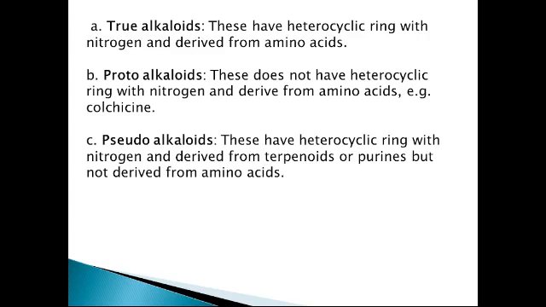True alkaloids, they are having nitrogen in heterocyclic ring and also derived from amino acid. Whereas pseudoalkaloids, these are the alkaloids having heterocyclic ring with nitrogen but they are not derived from amino acids. They are derived from terpenoids and purine by the plants in their biosynthetic pathway. In the biosynthetic pathway, the precursor is terpenoids or purine and it is not an amino acid in case of pseudoalkaloid. So this is about the